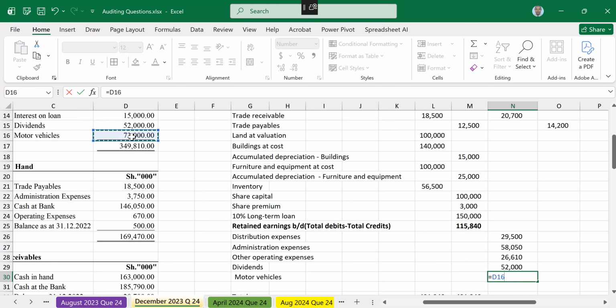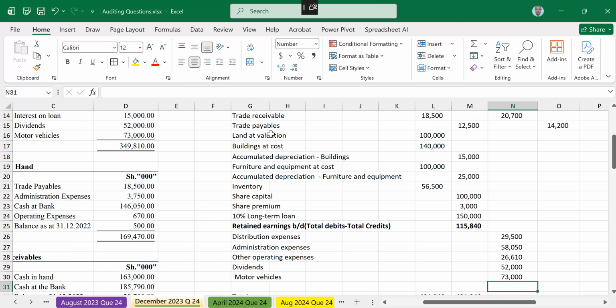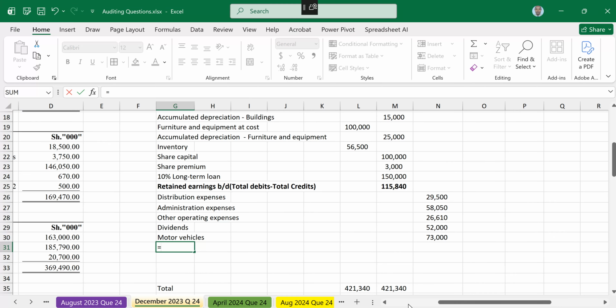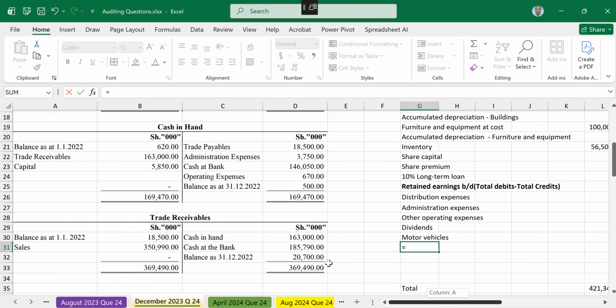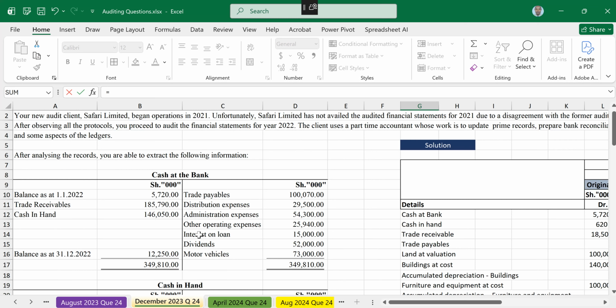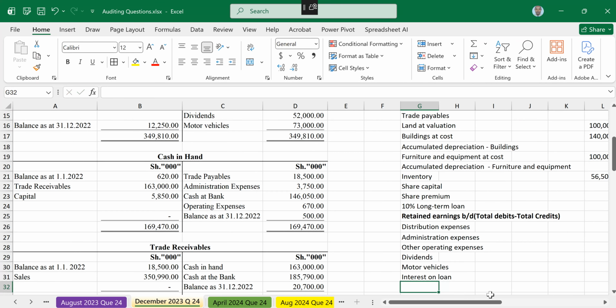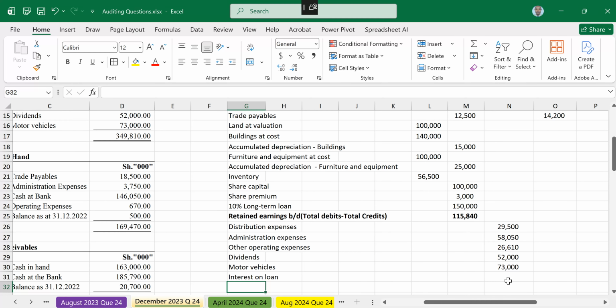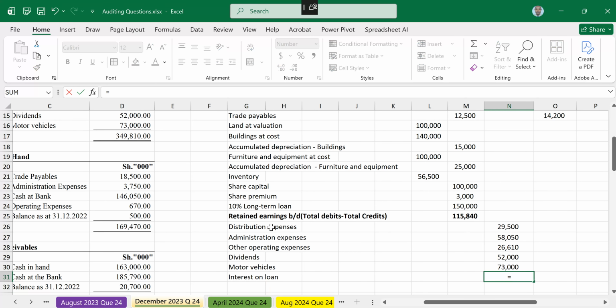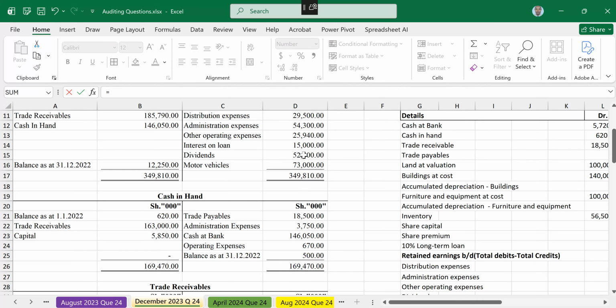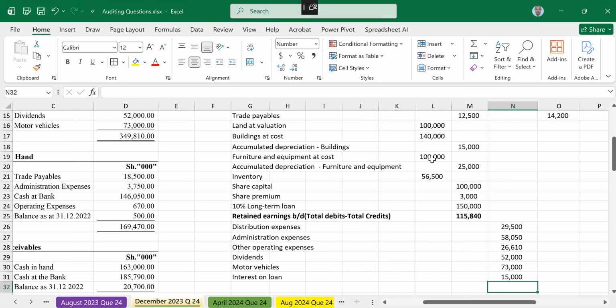We also have the interest on loan, which I left out. Interest on loan amounted to a debit in the end year trial balance of 15,000.